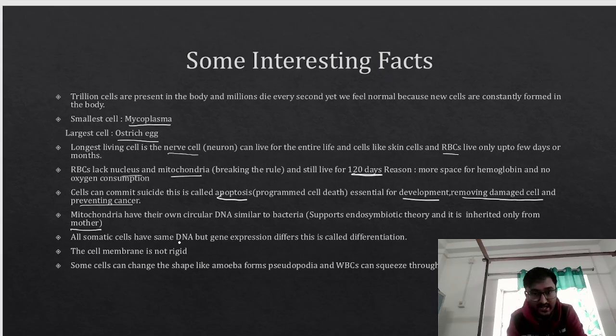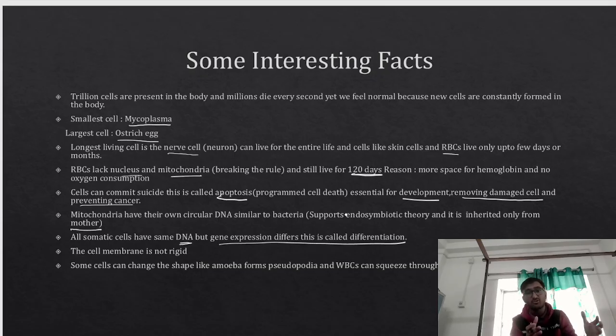All the somatic cells have the same amount of DNA, but the gene expression is different. This is called as differentiation. What is differentiation? All the somatic cells are same. What is somatic? Somatic means body. So all the body cells have the same amount of DNA, but their gene expressions are different. This is called as differentiation.